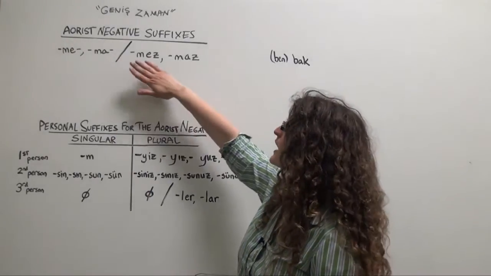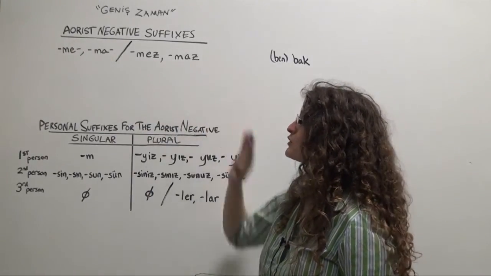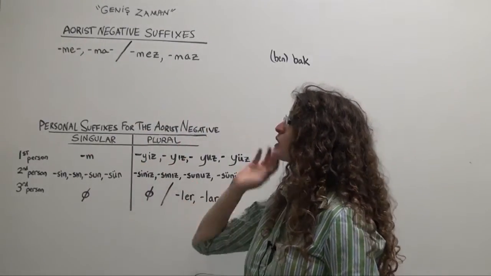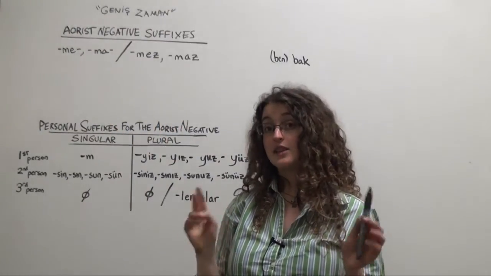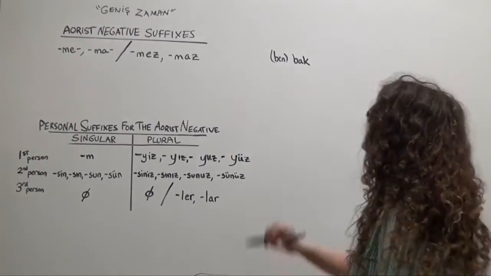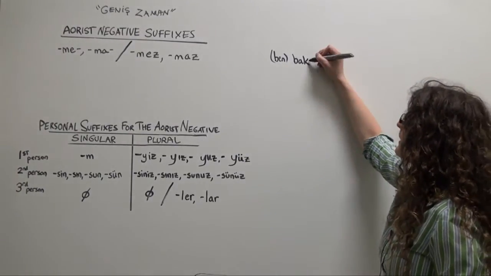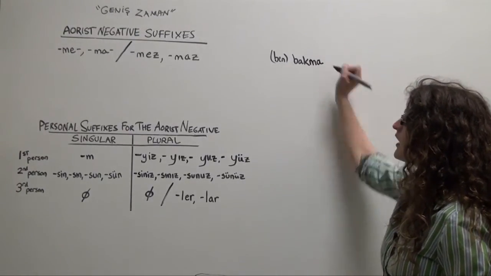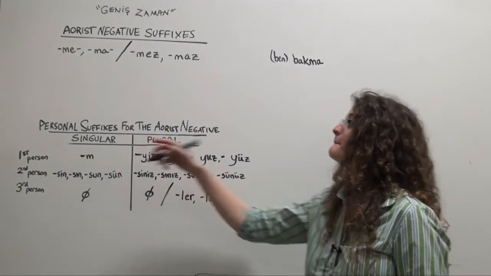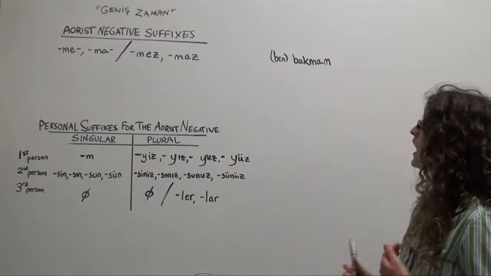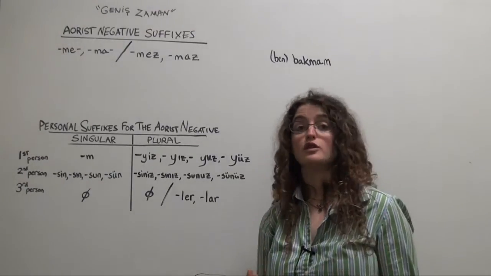One of these forms we have not seen before. But for the first person, singular and plural, we're going to use our familiar me or ma aorist negative suffix according to the rules of two-way vowel harmony. So ben, bak, ma, and now we simply add the appropriate personal suffix. So ben bakmam. I don't look, or I won't look.